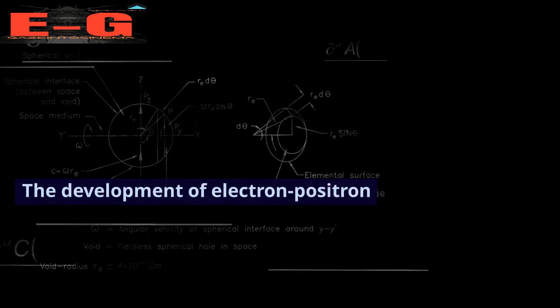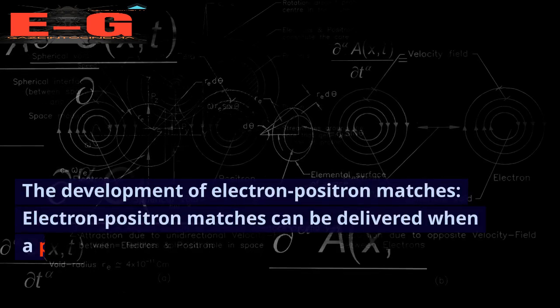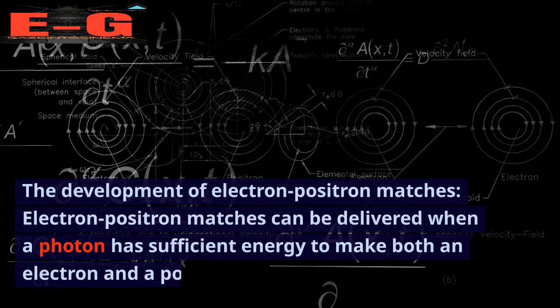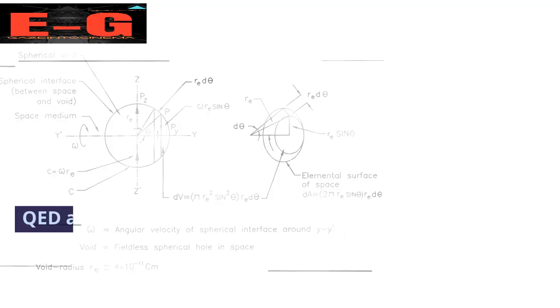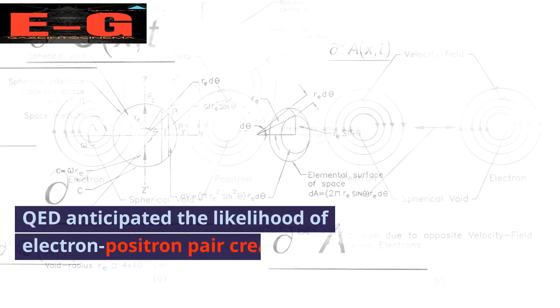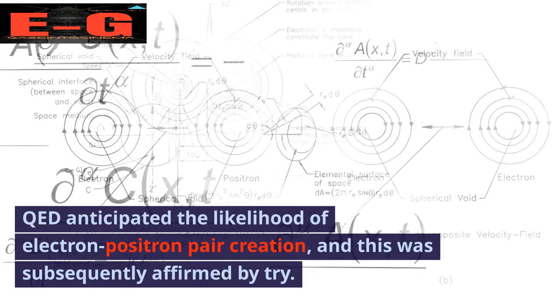The creation of electron-positron pairs. Electron-positron pairs can be produced when a photon has enough energy to create both an electron and a positron. QED predicted the probability of electron-positron pair creation, and this was subsequently confirmed by experiment.